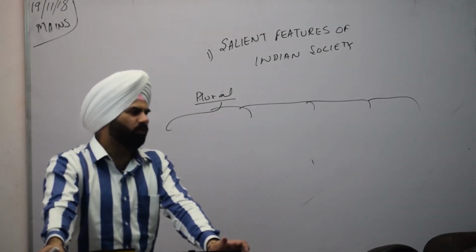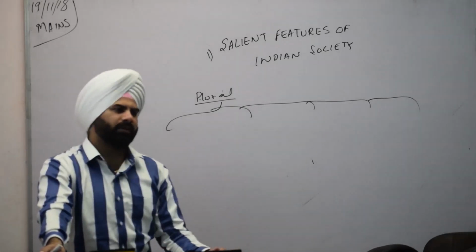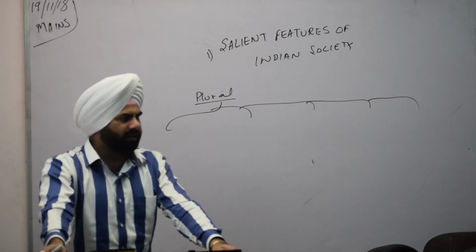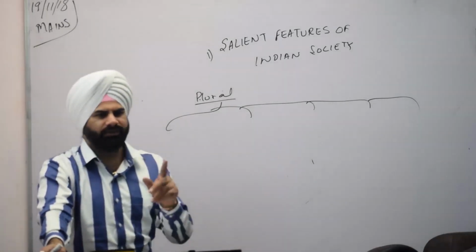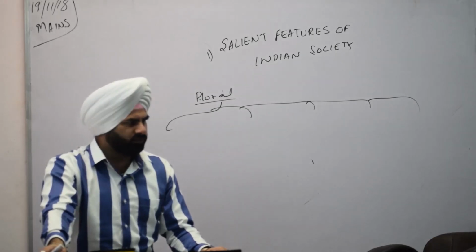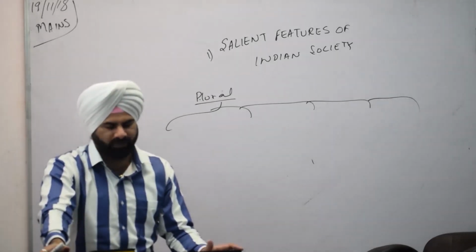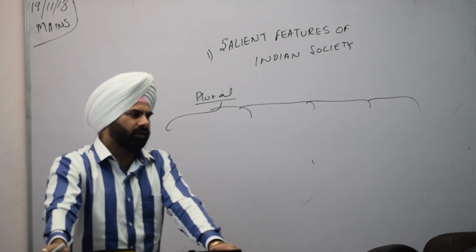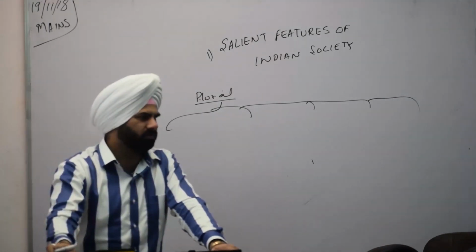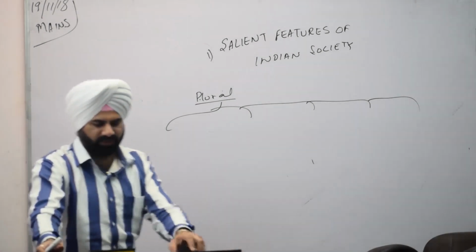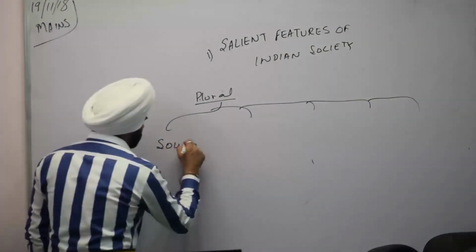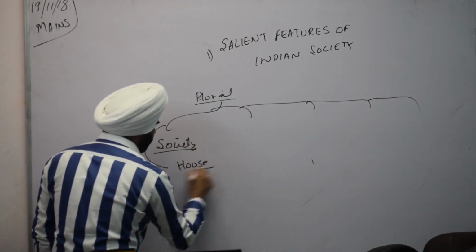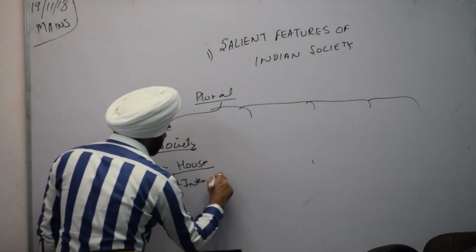When you are writing about pluralism, that a country is plural does not only mean that multiple different people of different castes and creeds are living together. That is just one aspect of the whole question and will give you just one point. When you say that society is plural, the economy is plural. When we say society is plural, what does that mean? That Hindus, Muslims and others are living with each other. How can you say that they are living with each other? That can be seen from the context of pluralism, that a plural feature is even seen in a particular house also. For example, there are intercaste marriages.